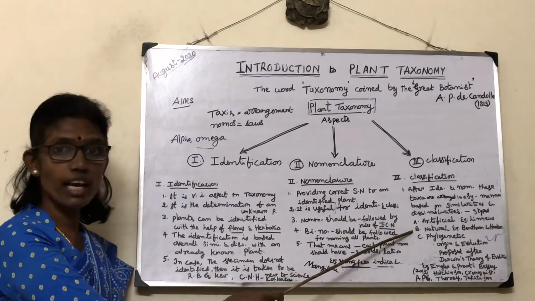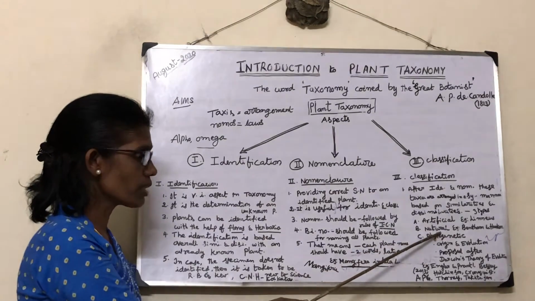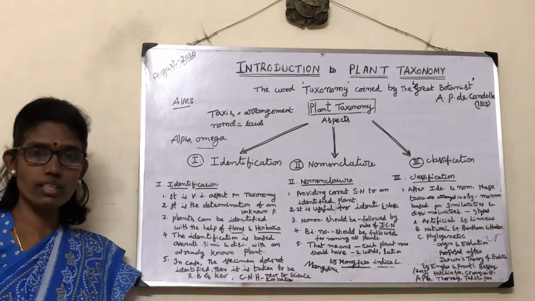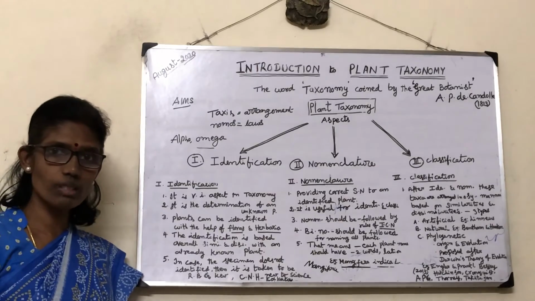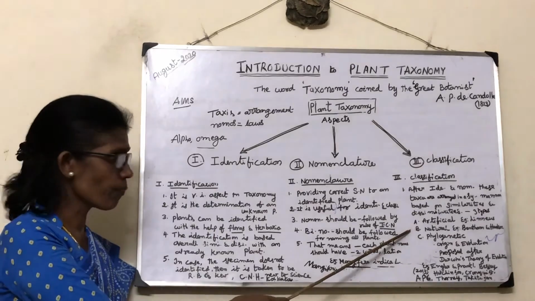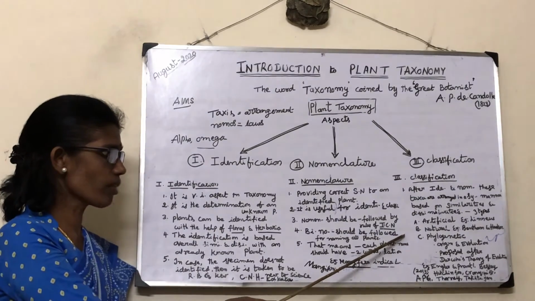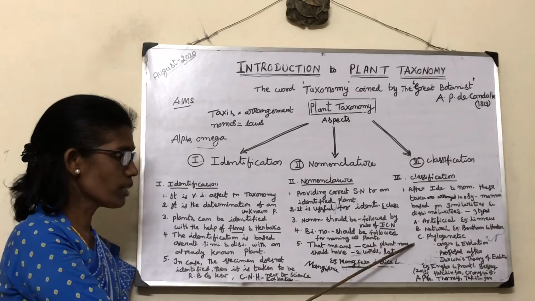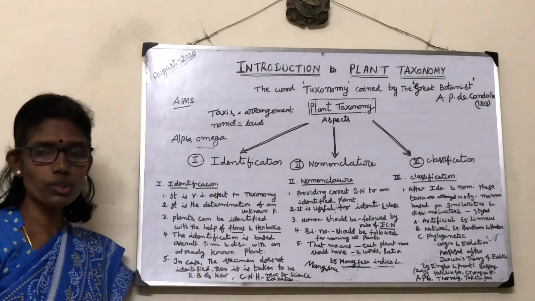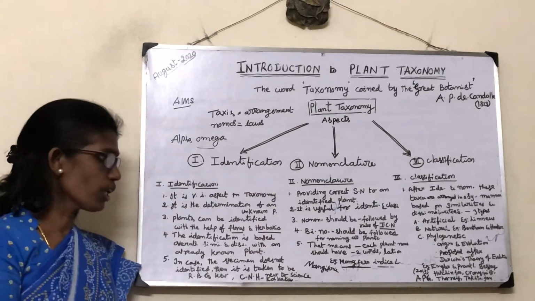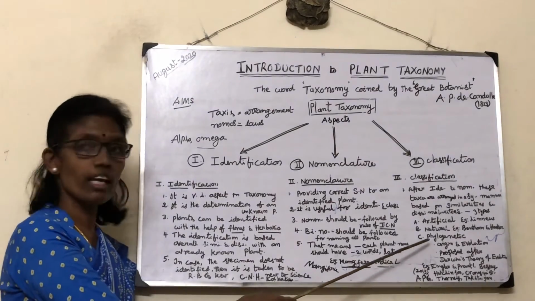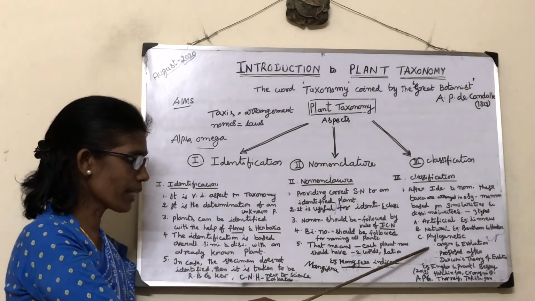Next, the second one is the natural system of classification. This classification is based on all possible morphological characters. An example is the Bentham and Hooker system of classification. This natural system is also called the horizontal system of classification. The third one is the phylogenetic system of classification. This was proposed after Darwin's theory of evolution. It is based on origin and evolutionary relationships among plant diversities.